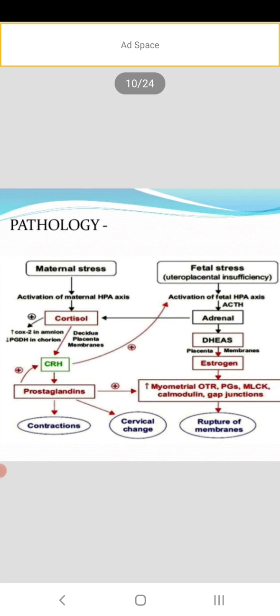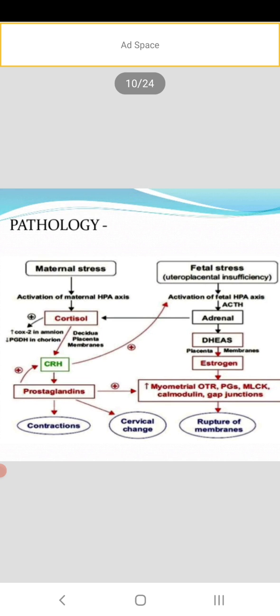Okay, then this cortisol increases the amnion and PGDH in the decidual placenta membrane. Then CRH will increase. Then prostaglandins will be released. Due to that prostaglandin release, there will be contractions and cervical changes; the cervix starts to dilate. Then myometrial OTR, PGC, MLCK, calmodulin, gap junctions. These are all the hormones that will be released, and rupture of membrane will occur.